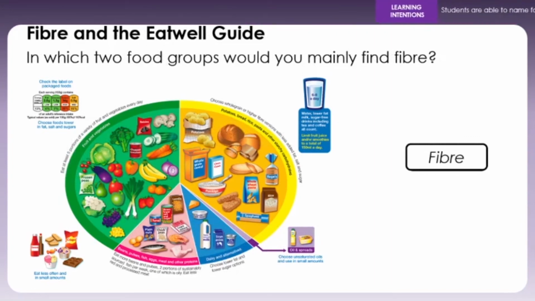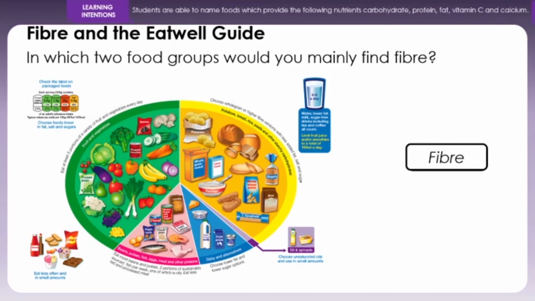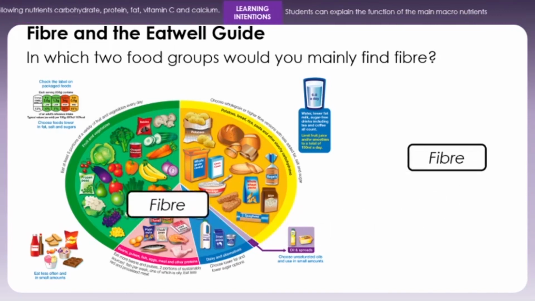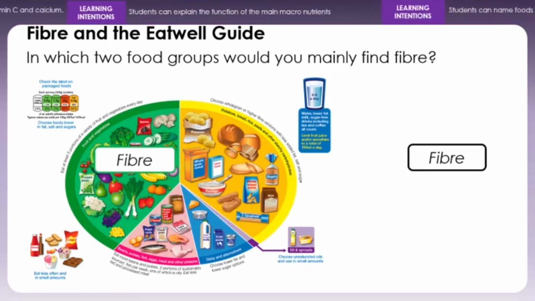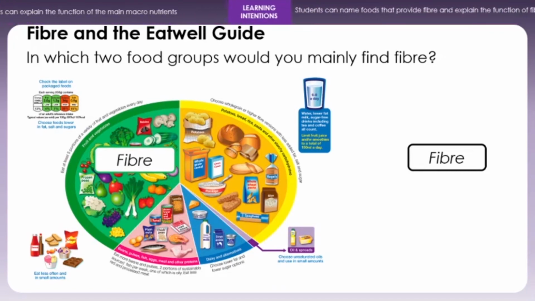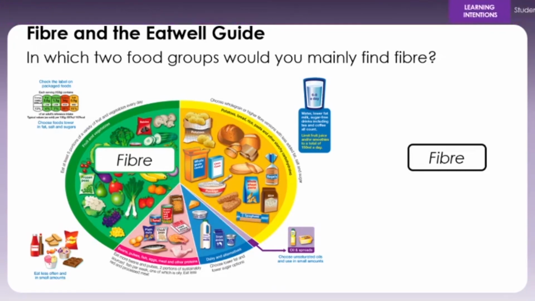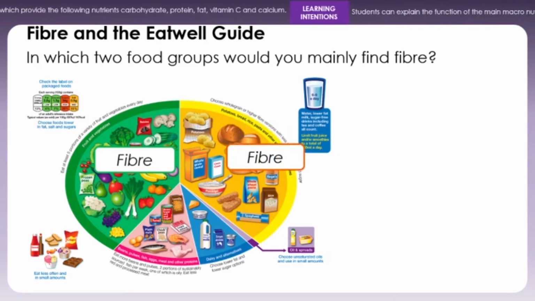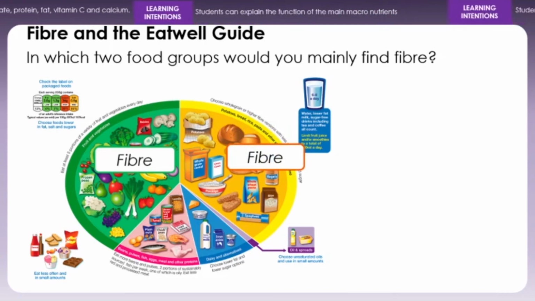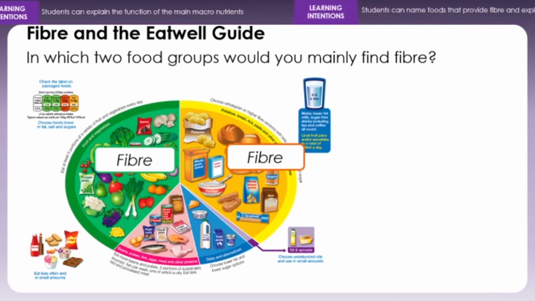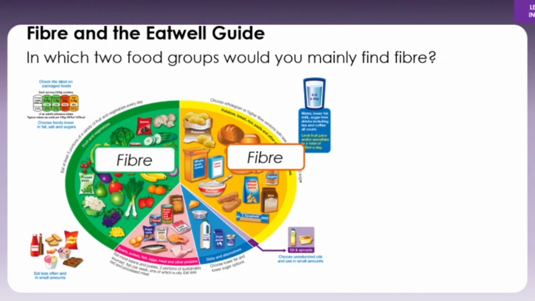Okay, now, which of the two food groups will you mainly find fibre in? Okay, so we're going to get it in the fruit and vegetables section. Did you get that one? And if you're eating whole wheat or wholemeal varieties of this, you will get it in the potatoes, bread, rice, pasta and other starchy carbohydrates section, the yellow section. Did you get that?